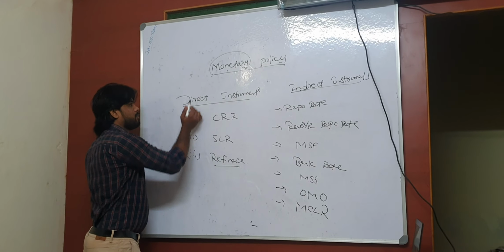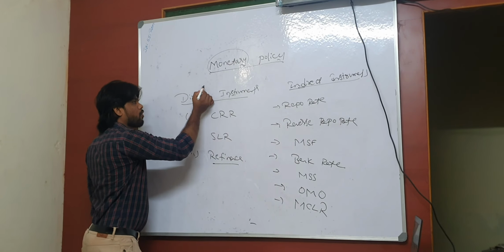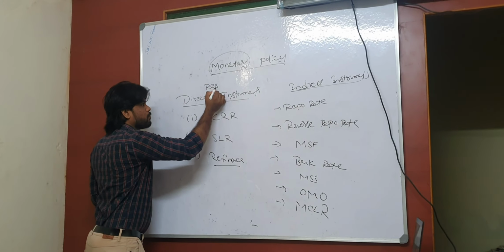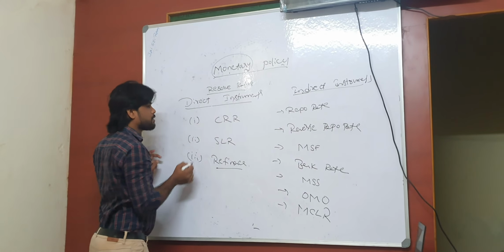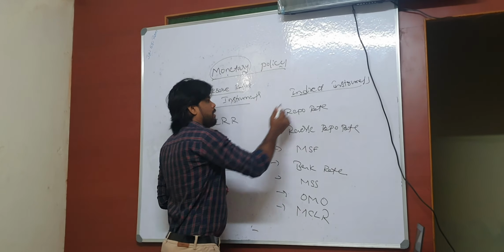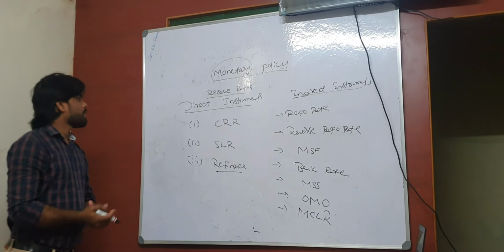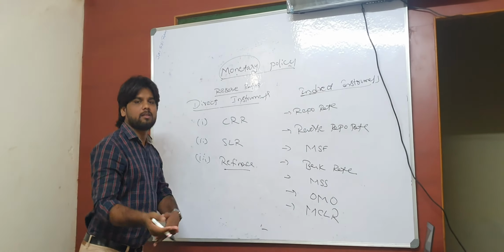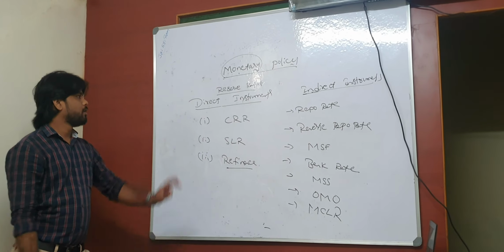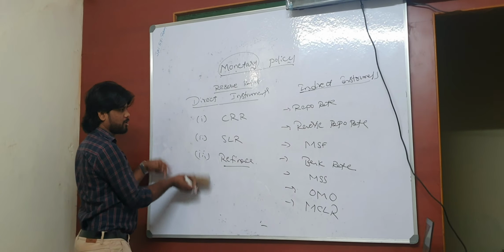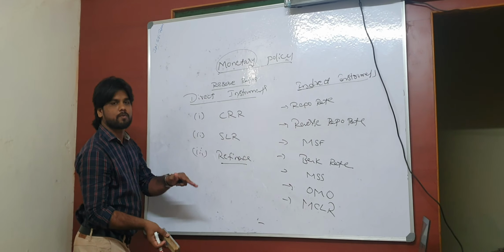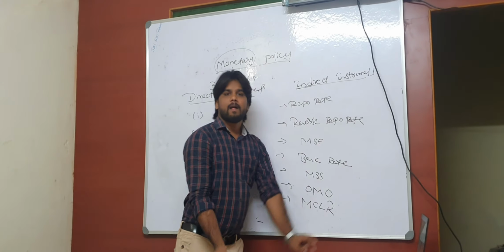And one more thing, remember, these direct instruments are also called reserve ratios. Why these are reserve ratios and why I classified these things, we will get clarity in further discussion, right? Let's first discuss the direct instruments: what is CRR, what is SLR, what is refinance? Then I will discuss the indirect instruments.